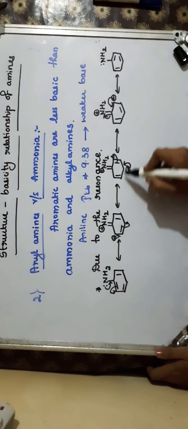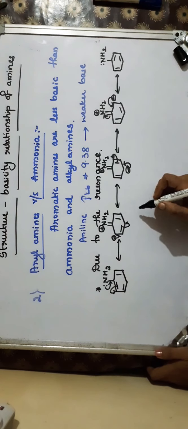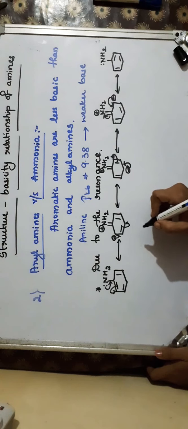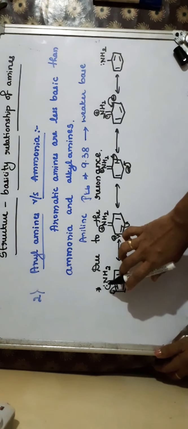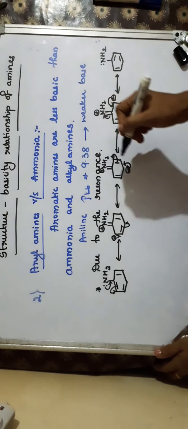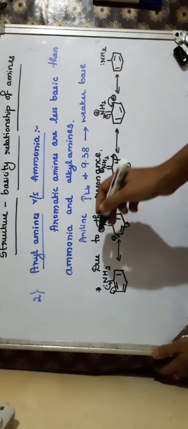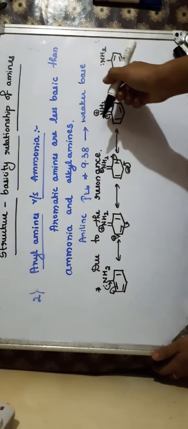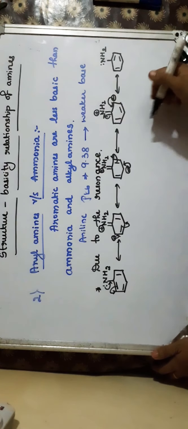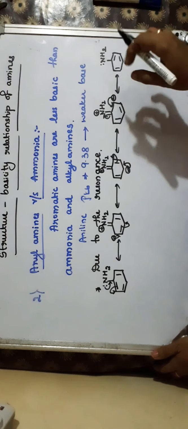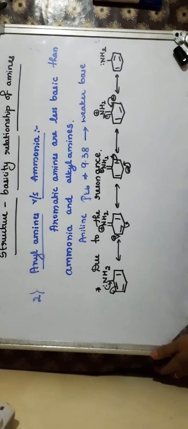They are involved in continuous delocalization. Because of this resonance, these electrons are less available for protonation to form the anilinium ion, because of which it is less basic in nature.